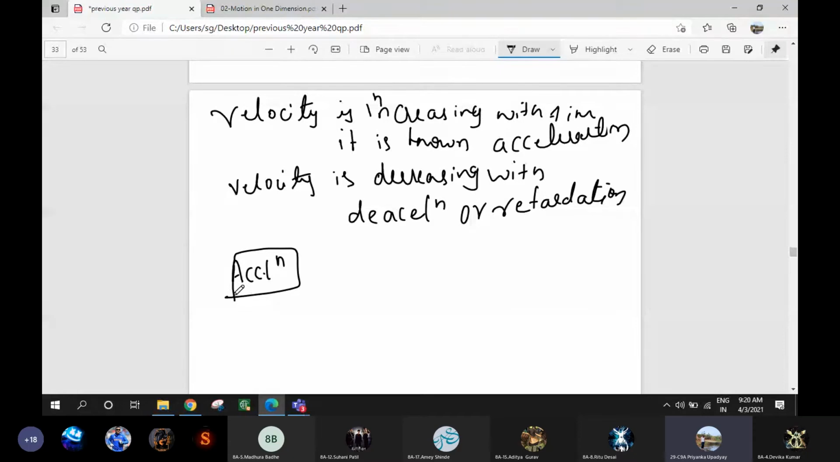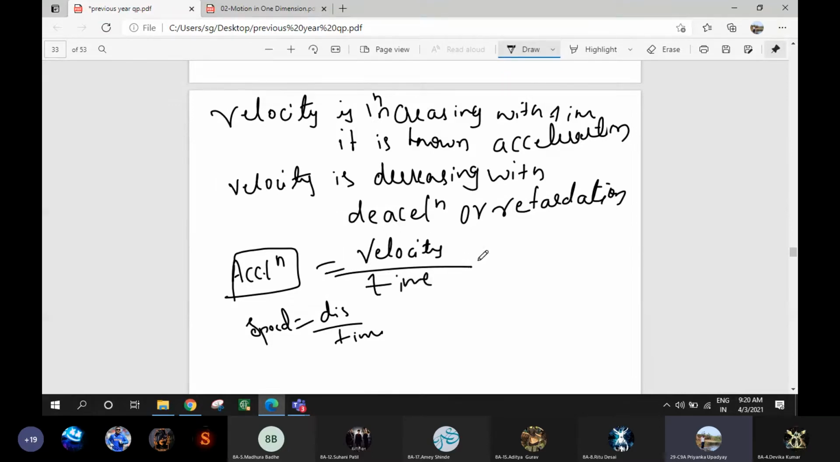The definition of acceleration is rate of change of velocity. When we said rate of change of distance for speed, what did we write? Distance divided by time. Now, acceleration is rate of change of velocity. So, acceleration is given by change in velocity divided by time. Now, what is the unit? We need to find out the unit for acceleration. What is the unit of velocity? Meter per second, meter per second with direction.